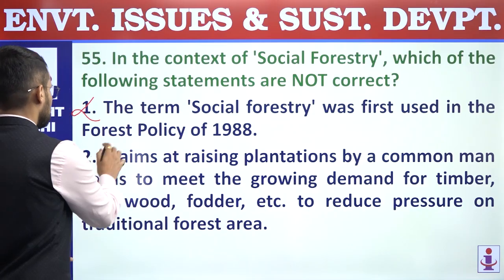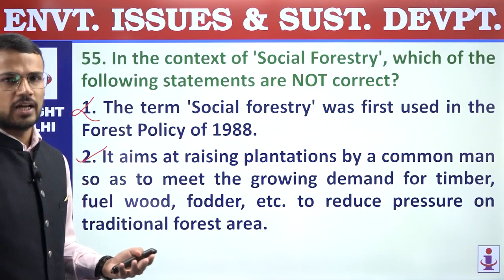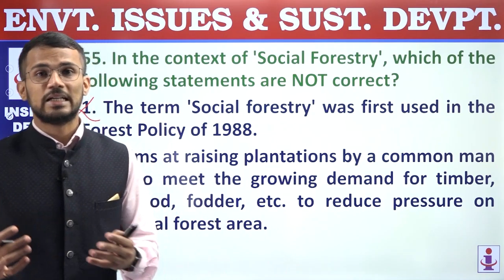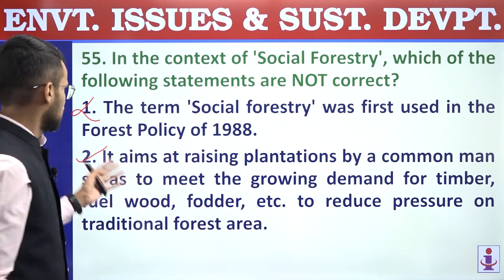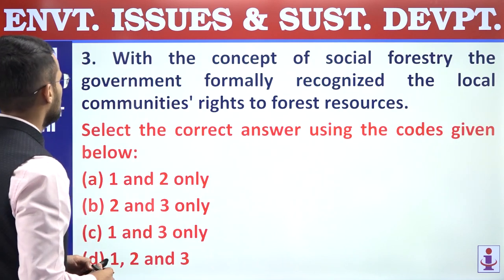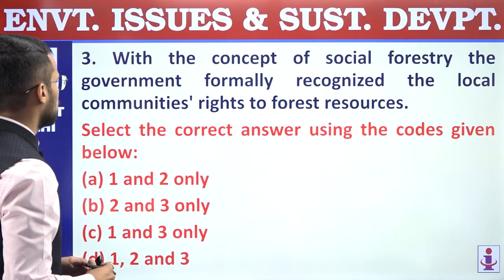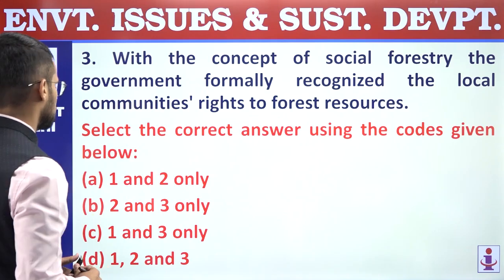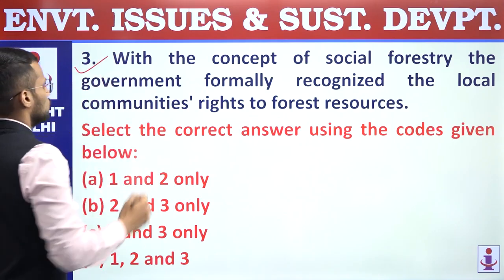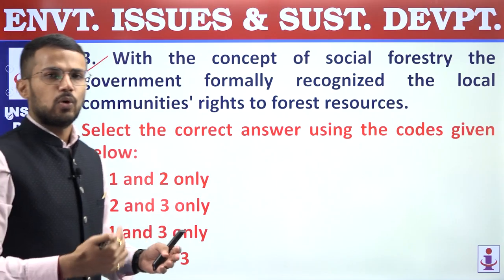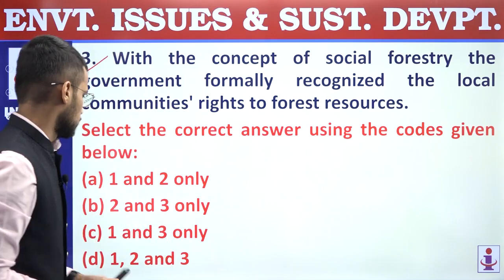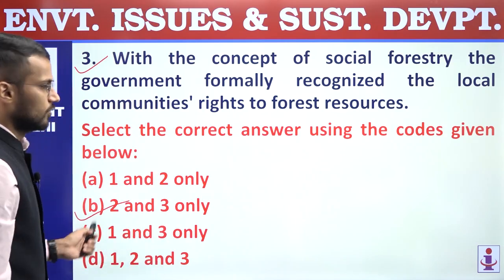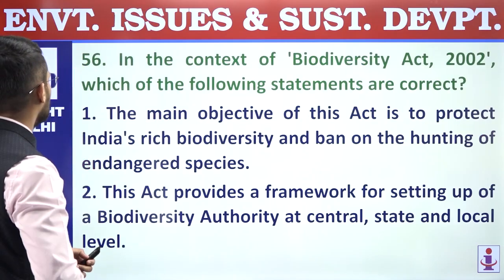So social forestry was majorly started to make sure that the needs of human beings, needs of common man are met without any damage to the existing forest. Second statement is correct. Third, with the concept of social forestry, the government formally recognized the local community's rights to forest resources, right? So this is also a correct statement. Social forestry makes sure that people also have right on the forest resources. So only second and third statements are correct, and that's why answer is 2 and 3 only. First statement is incorrect. Next now, 56.